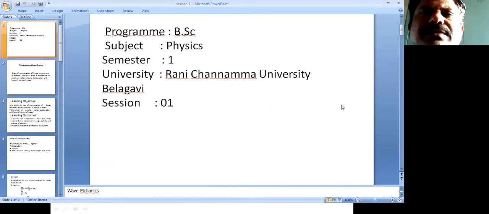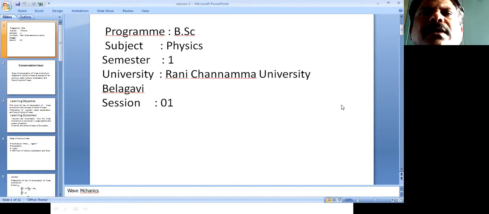The second one is gravitations. In that one more is rigid body dynamics. These two are included in the second chapter. The third one is elasticity, and the fourth one is the theory of relativity. So these are the chapters included in your physics first year, first semester syllabus.